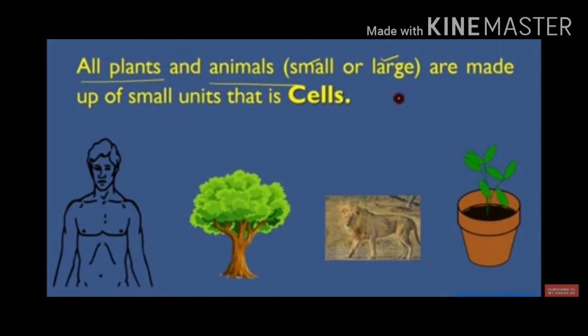After this comparison, we concluded that all plants and animals, either small or large, are made up of small units, that is cells. Due to this basic unit, the cell, there are so many similarities between different plants and animals.